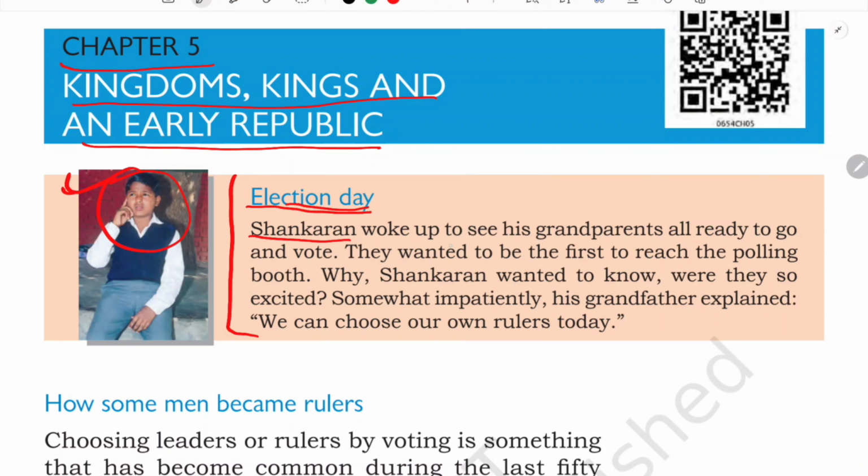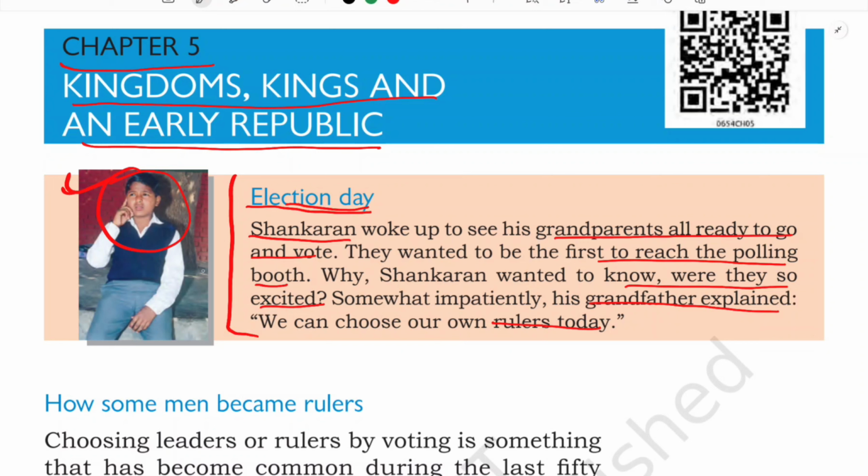Sankaran woke up to see his grandparents all ready to go and vote. They wanted to be the first to reach the polling booth. Sankaran wanted to know why they were so excited, and somewhat impatiently his father explained, we can choose our own rulers today. Sankaran's grandparents were very happy and excited to go and vote. When Sankaran asked why, what is the big deal, they were in a hurry and replied impatiently, we can choose our rulers today, isn't it? Now we can choose our rulers.